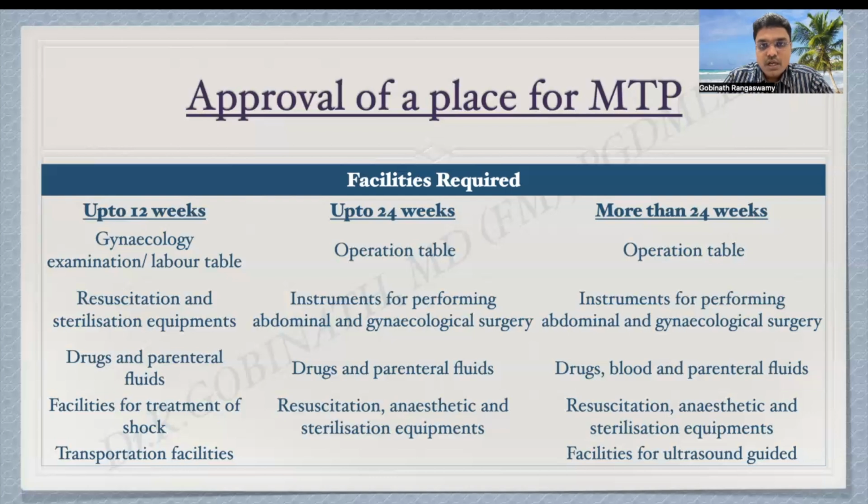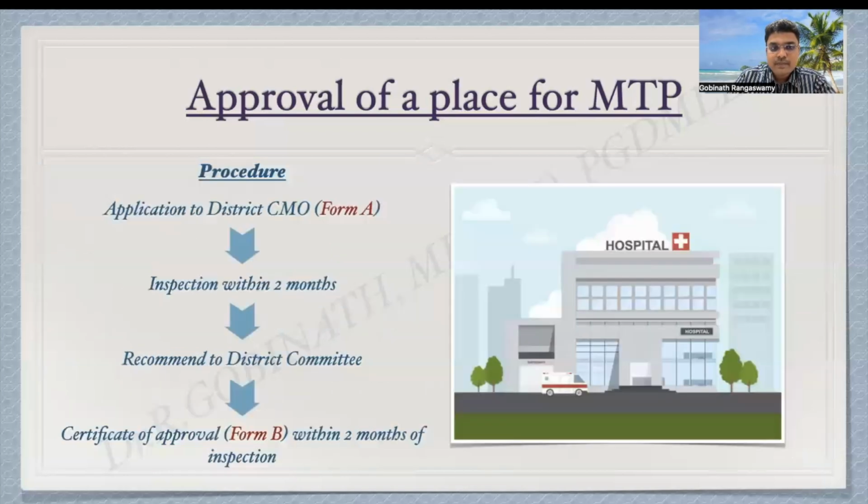Suppose medical termination of pregnancy of more than 24 weeks is going to be conducted at a place, then they need an operation table, instruments for performing abdominal and gynecological surgery, drugs, especially blood for emergency, and parenteral fluids, resuscitation, anesthetic and sterilization equipment. Along with that, they should have facilities for ultrasound guided procedures. So these are all the facilities required for getting approval for MTP.